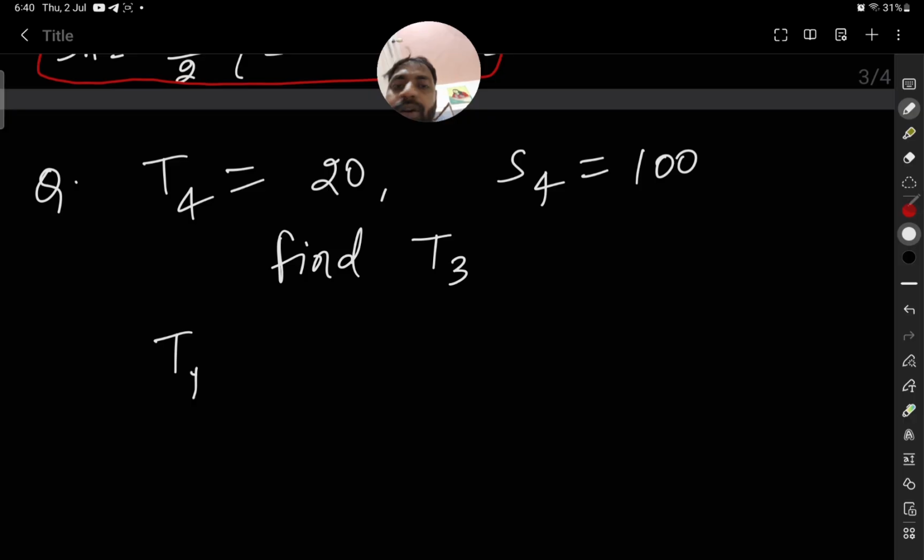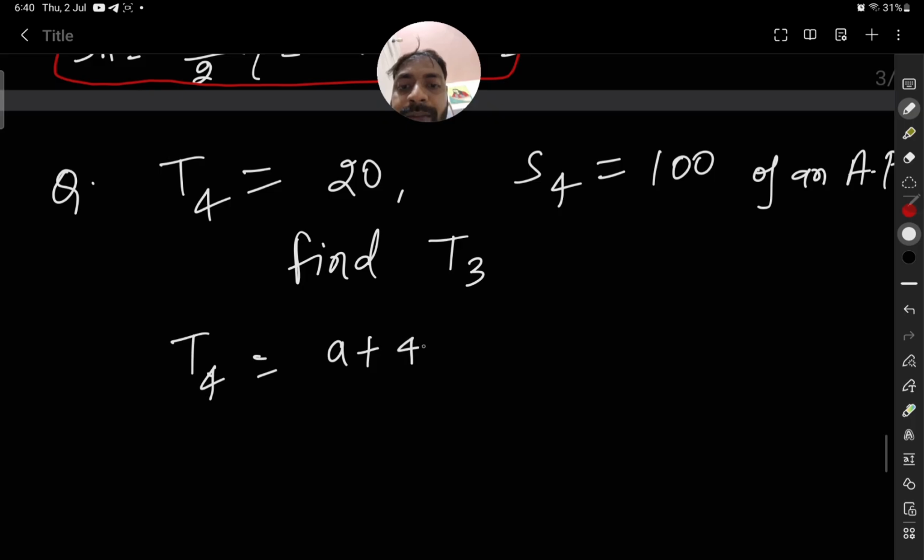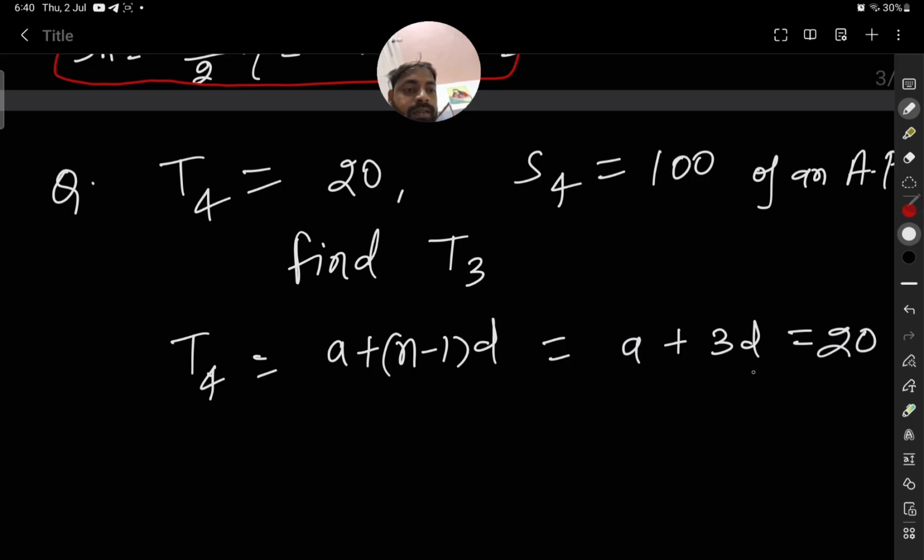So for T4 of an AP, we know what the formula is: a plus n minus 1 into d. T4 means fourth term, so 4 minus 1 into d. First term we don't know, so a plus, but n we know, n is equal to 4. So 3d we will have, n minus 1 means 4 minus 1 into d. So it is equal to 20, which is given. So first thing we know, a plus 3d is equal to 20.